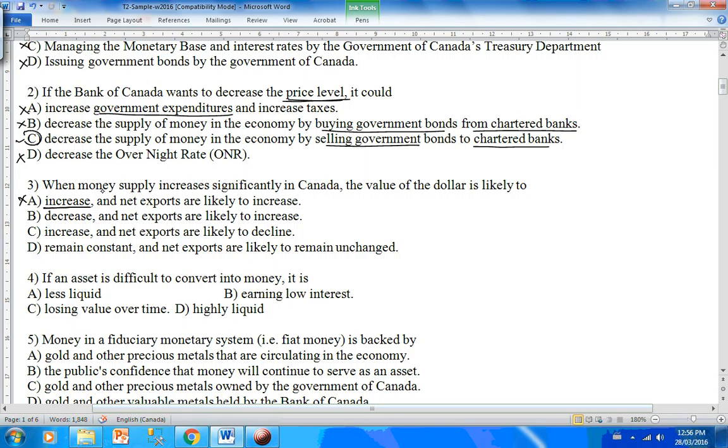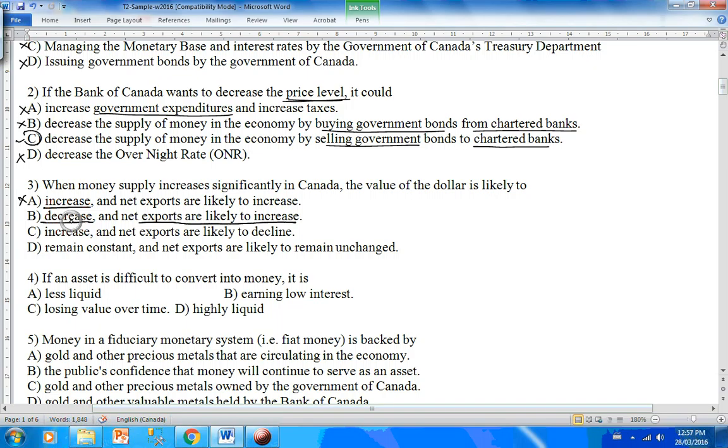So value of Canadian dollar should decrease when money supply is increasing. And when value of Canadian dollars decrease, net exports are likely to increase, because when Canadian dollars become cheaper, it becomes easier for foreigners to travel to Canada and buy Canadian hotel services, education services, etc.